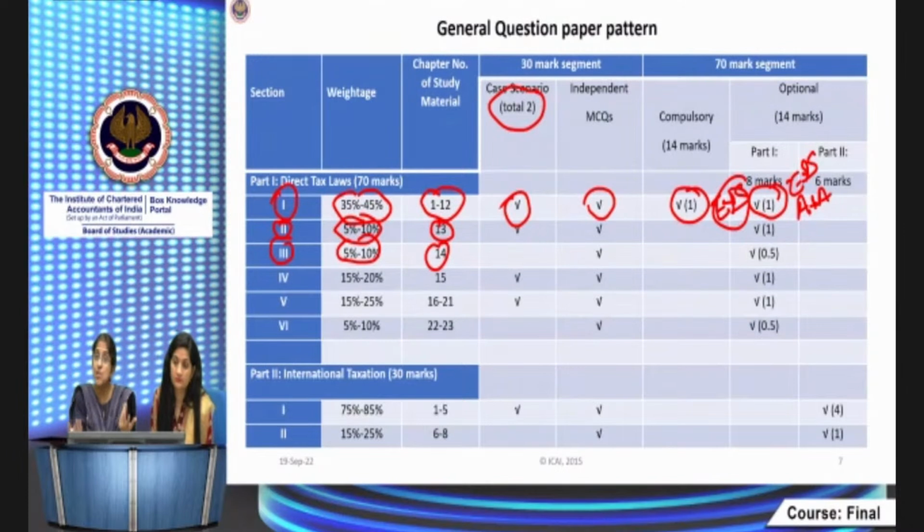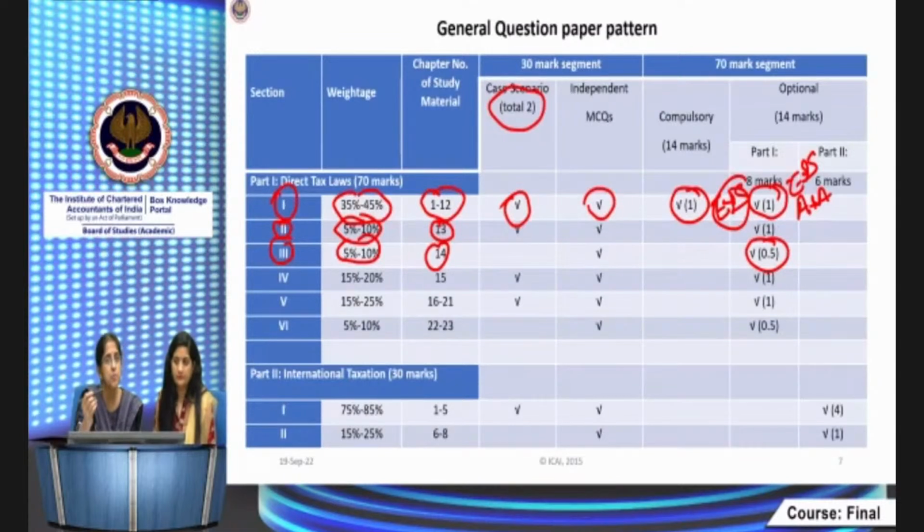In effect, that is also a form of tax planning, but generally because there's a compulsory question on company and firm, it gets tested, but there's no limitation. This is just the way it normally appears. It can appear anywhere as that part. And then you can ask on applicability of GAAR also. That is also possible. So normally the trend is a 4 marks question is asked.